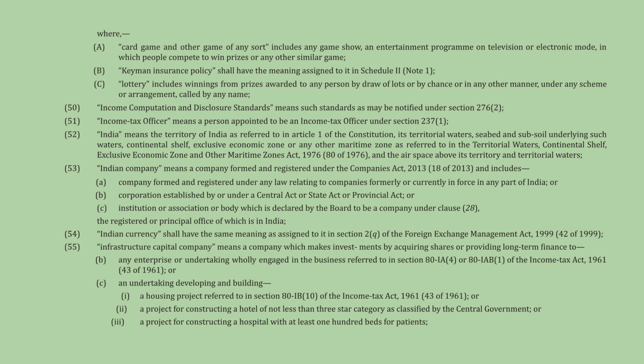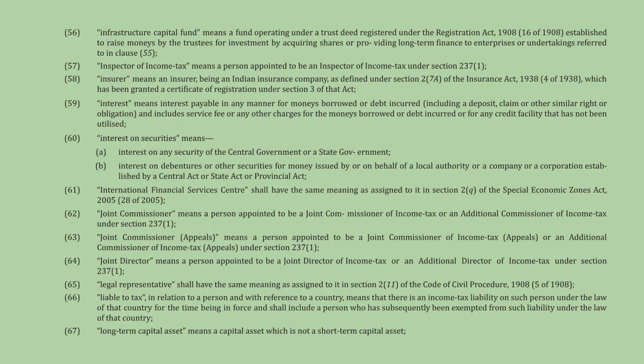Key terms defined here include card game and other game of any sort, keyman insurance policy, and lottery. It also defines income computation and disclosure standards and income tax officer. The definition of India is provided, including its territory, territorial waters, and airspace.